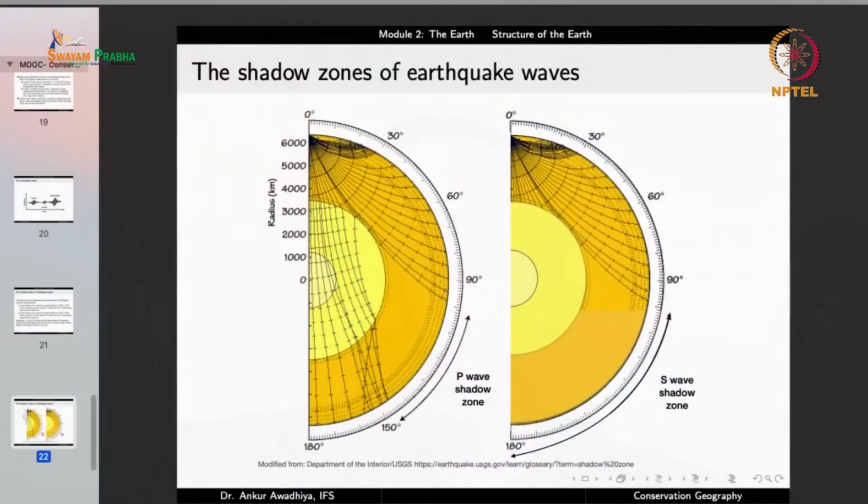Because of these refractions, the waves change their directions. So the waves from this point will move like this, like this, like this. But the waves that have come to this liquid portion are then refracted and then they move like this. And so in these locations, you do not get any waves. So you can make measurements from here to here, and you can make measurements from here to here, but at these locations you do not have any earthquake that gets reported.